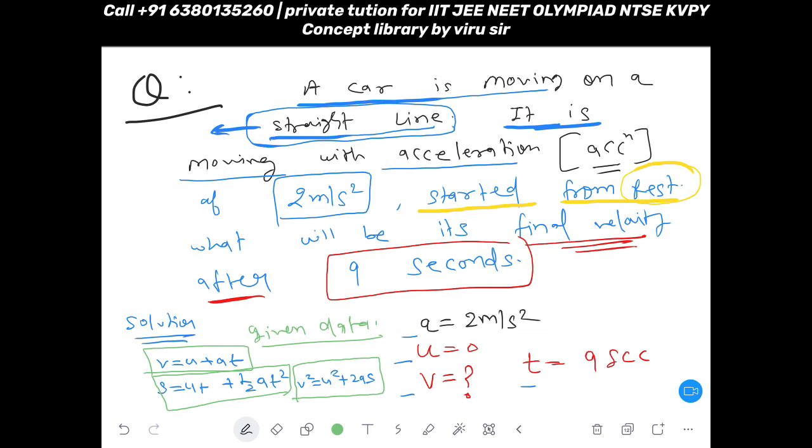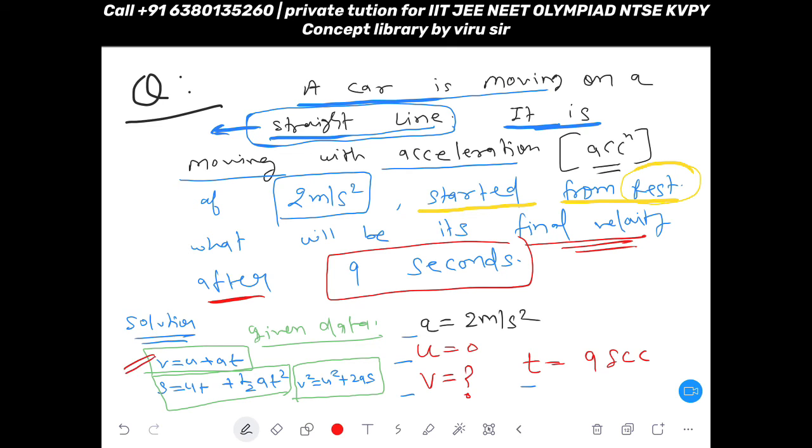So you can see in which equation all these four variables are coming. Can you check? u plus at, yes, that is your first equation.